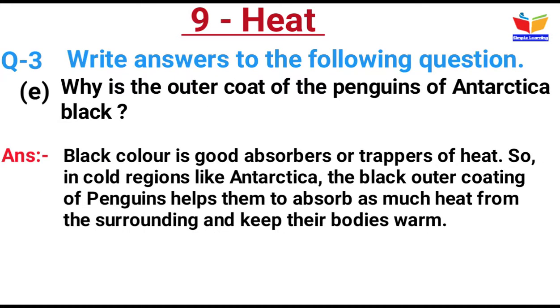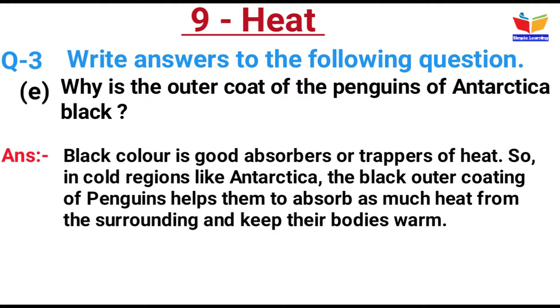E. Why is the outer coat of the penguin of Antarctica black? Answer is because the black color is a good absorber of heat. So in a cold region like Antarctica, the black outer coating of the penguin helps them to absorb as much heat from the surroundings and keep their body warm.